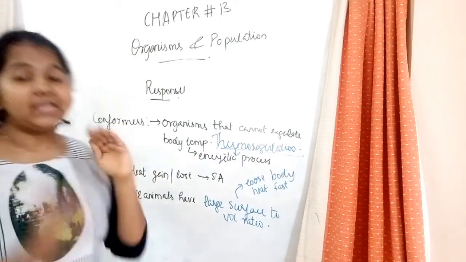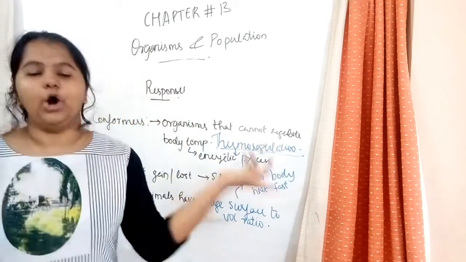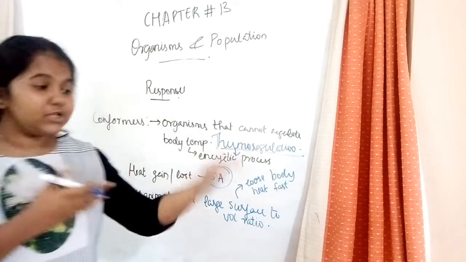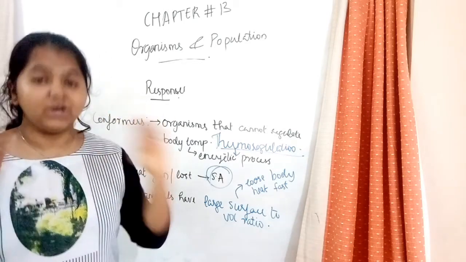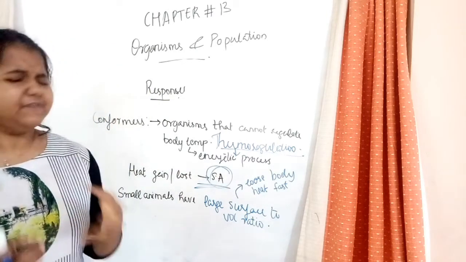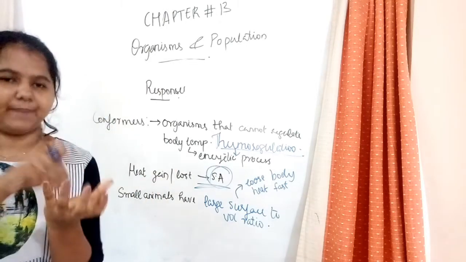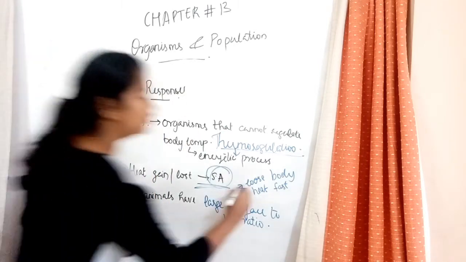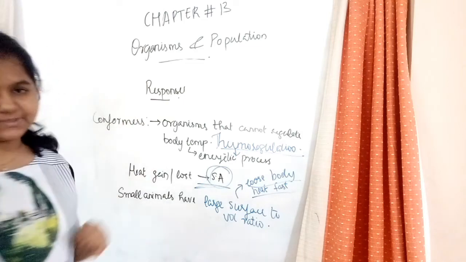And the next point is heat gain or heat loss. What happens? They are a function of surface area. Surface area is mentioned as SA. So, loss or gain of heat is a function of surface area. And small animals, we have all seen small animals. They have a larger surface area compared to the volume. So there is more heat released or heat absorbed, so they lose body heat very fast. Okay, so these are the points that come under conformers.